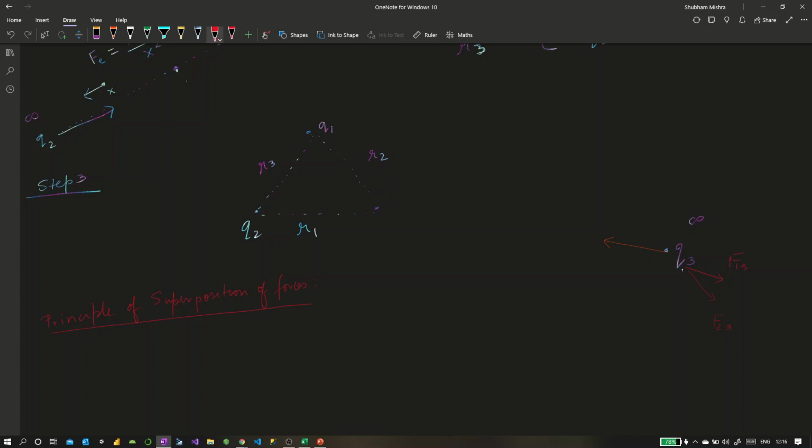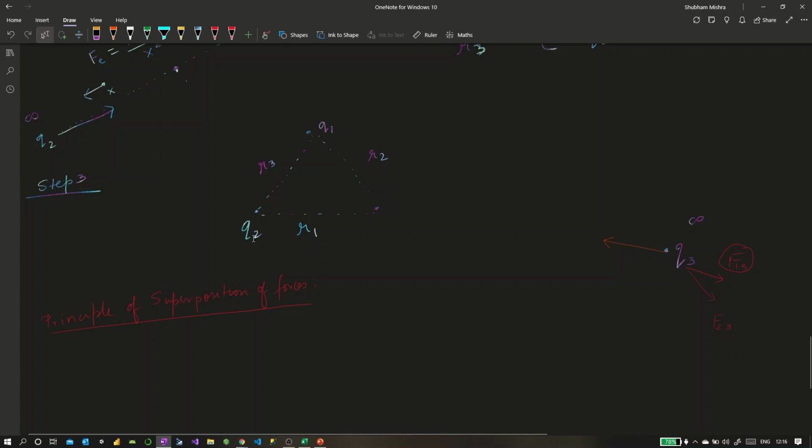So rather than considering these two forces all together, which would be difficult, let's talk about what would be the effect of F13 when we are bringing q3 from infinity to a distance r2 from q1, right? Because F13 is the force applied by q1. Now, again, when we do that, in this problem we are ignoring q2, okay?